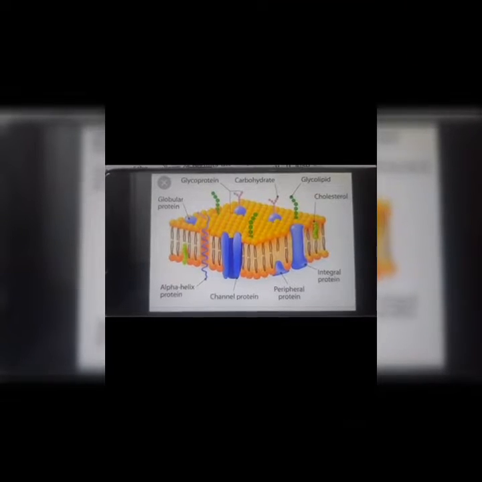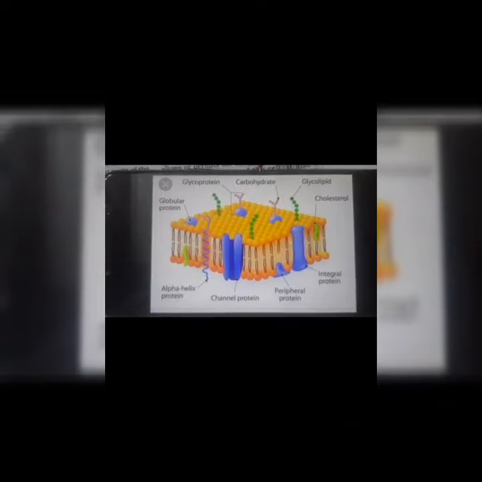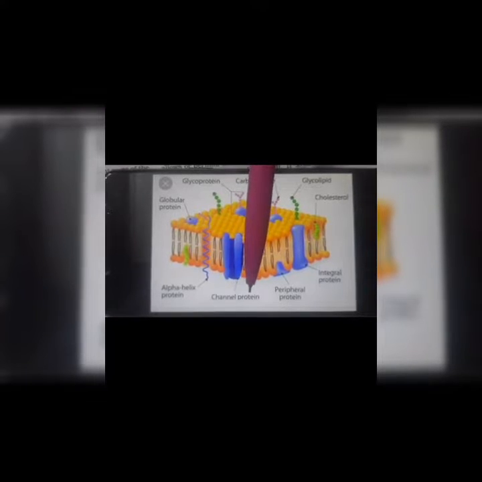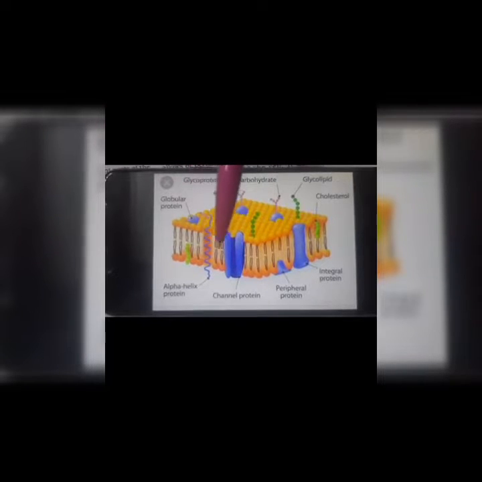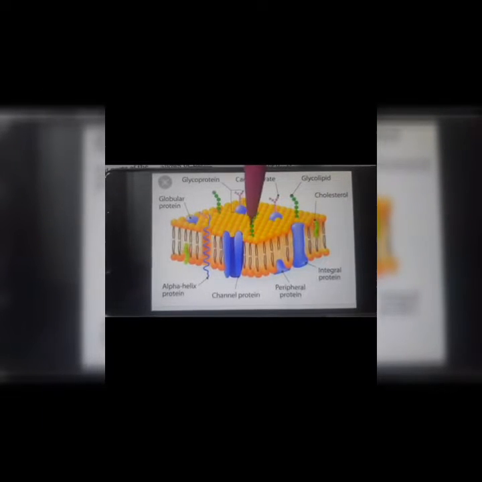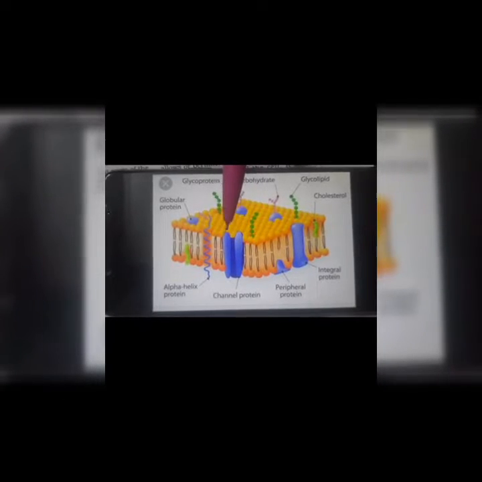So this is the diagram of the fluid mosaic model of the plasma membrane. Here you can see the blue color structures are the proteins. Just ignore the channel, I will show you first. These are called proteins, and the structures, this yellow one you can see here, are the phospholipids. So the plasma membrane has a phospholipid bilayer. In between the phospholipid bilayer, we have proteins in it. So the proteins and phospholipids together form the structure of the plasma membrane.